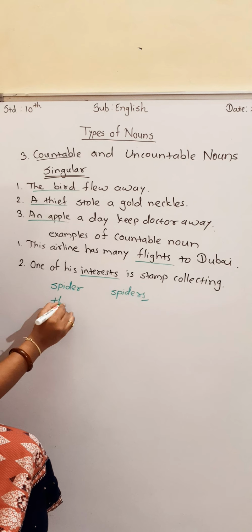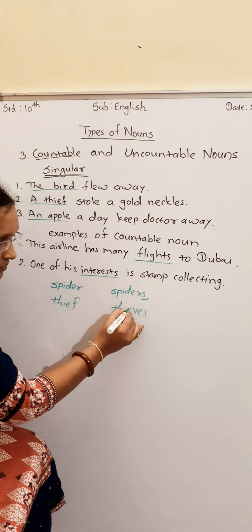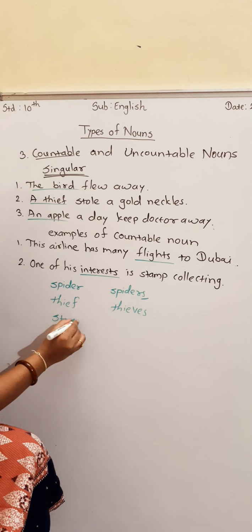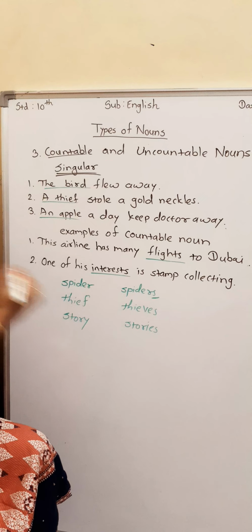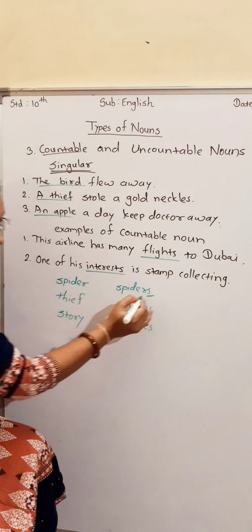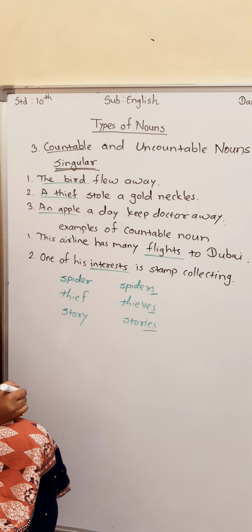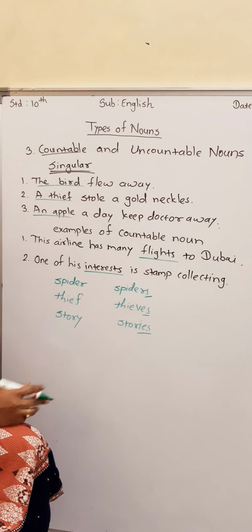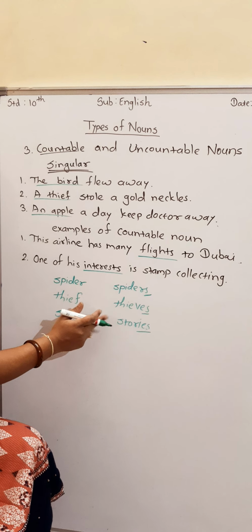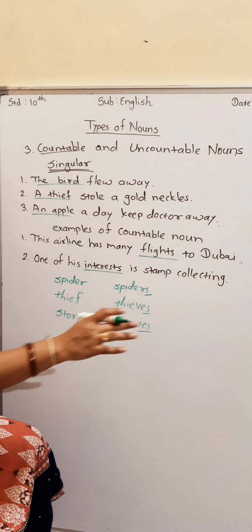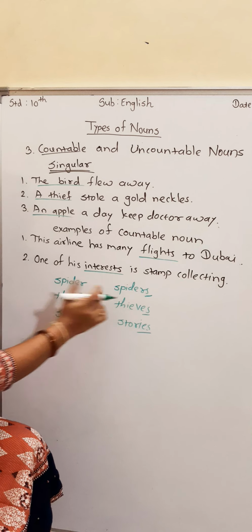Suppose I will write here thief. What will be the plural? Thieves. I will write here story. What will become? Stories. So whenever we make plural of any singular word, that time we have to join s or es or ies, depends on the word. So it will become the plural form. But still it will be countable because there were four thieves. Four thieves means countable. We can count how many thieves were there. So this is singular countable, this is plural countable.